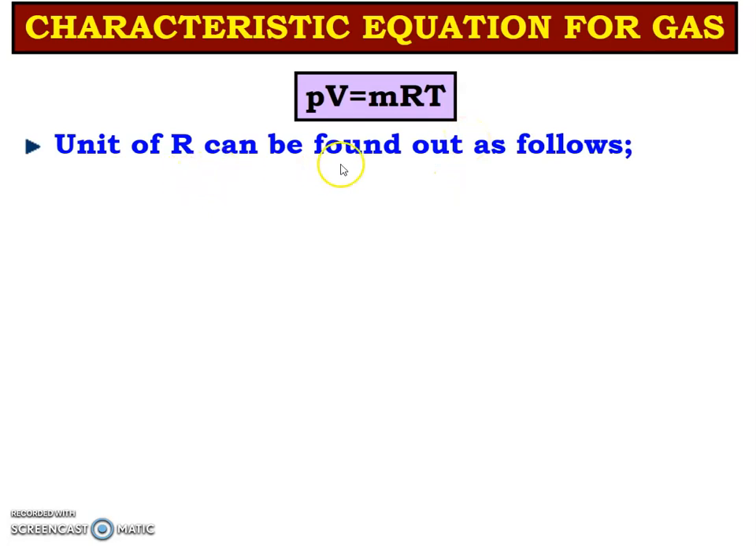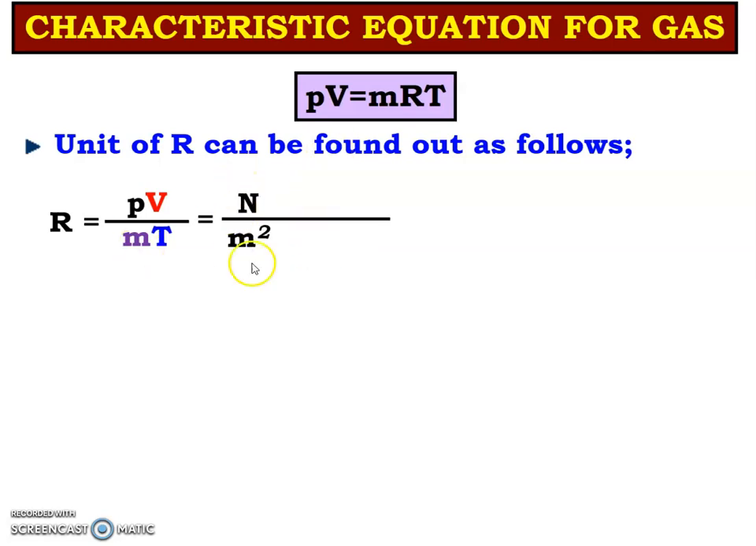Now the unit of R can be found out as follows. We know that R is equal to PV by MT. So we will write down the unit of each parameter and then we can find out the unit of R. Pressure, Newton per meter square. Volume, meter cube. Mass, kilogram. And temperature in Kelvin. So ultimately the unit of R is Newton into meter cube divided by meter square kg Kelvin.